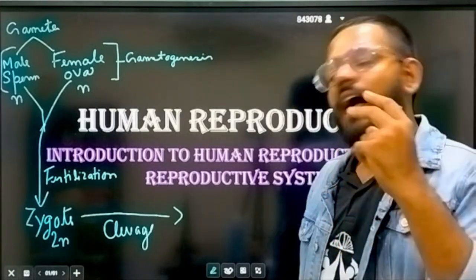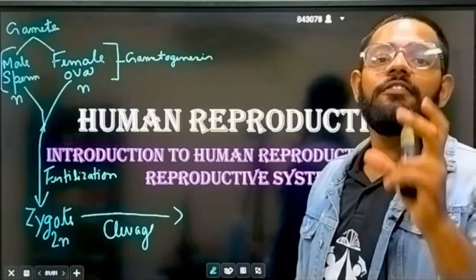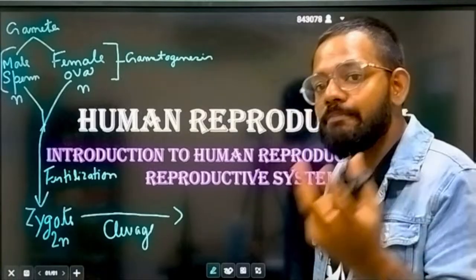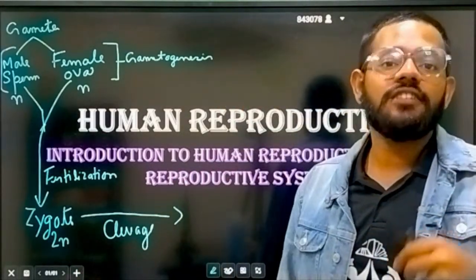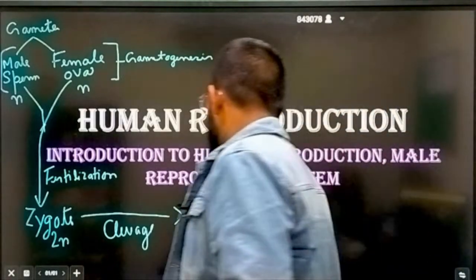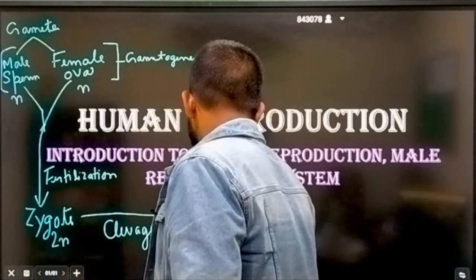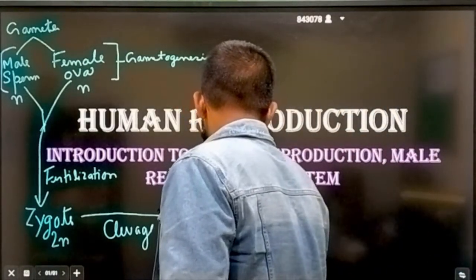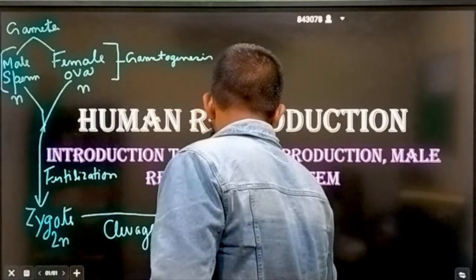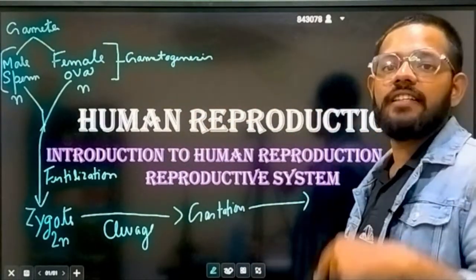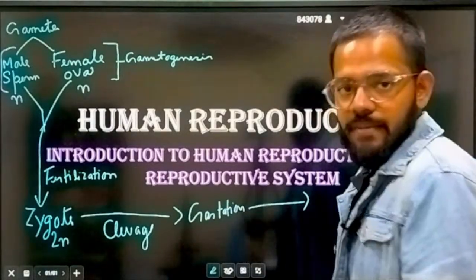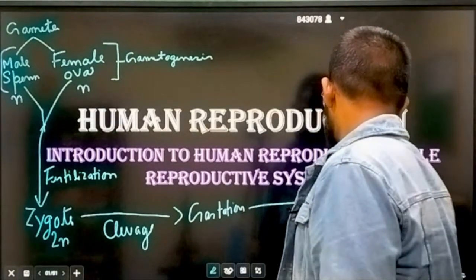After that we get a fetus, and the development period from zygote to fetus is called the gestation period. Then after cleavage we have a gestation period, and after 9 months in human, after the gestation period, we get a baby by the process of parturition.